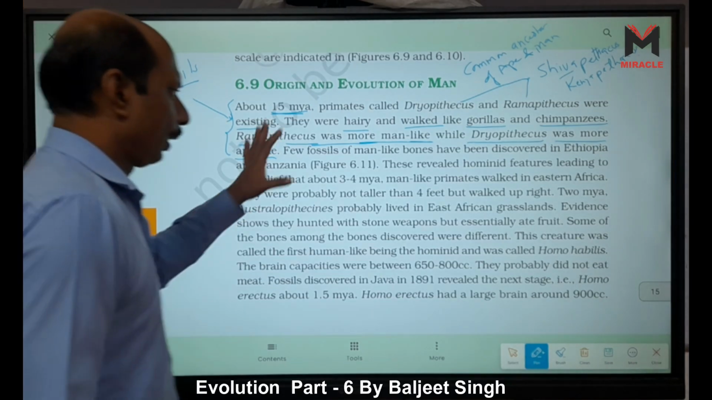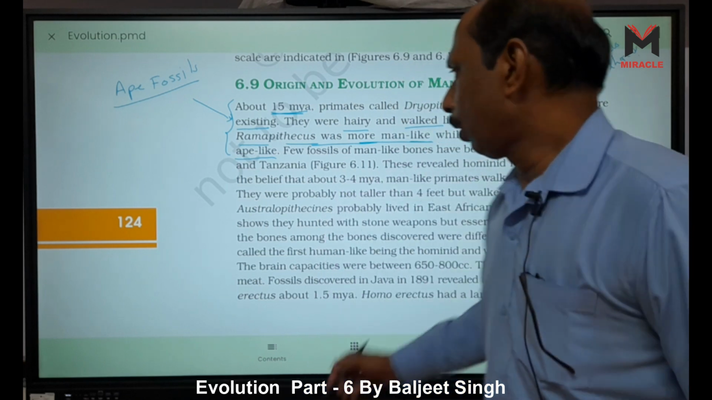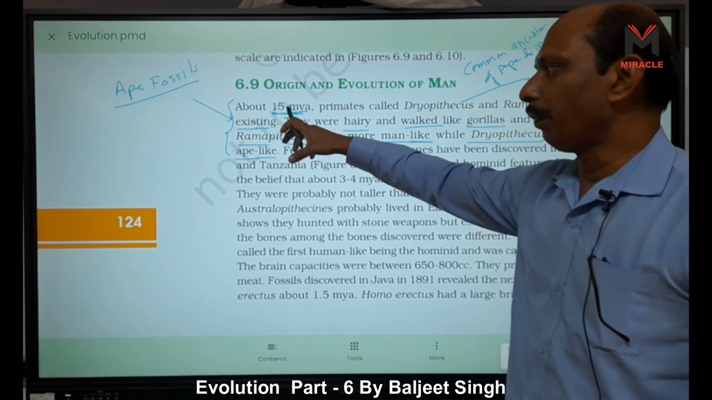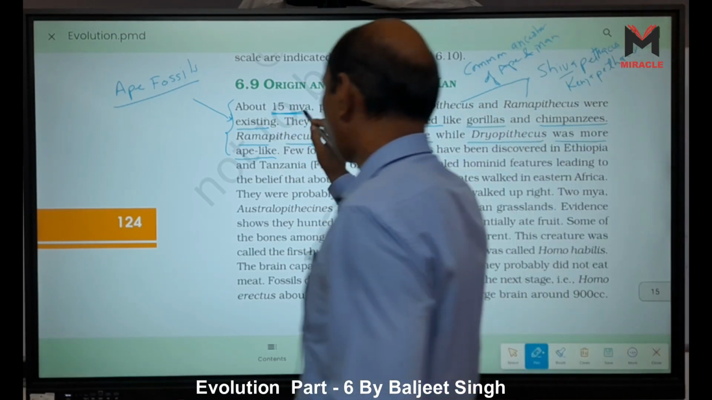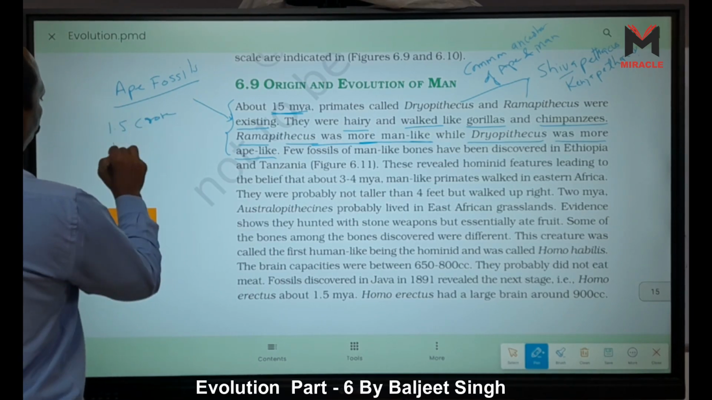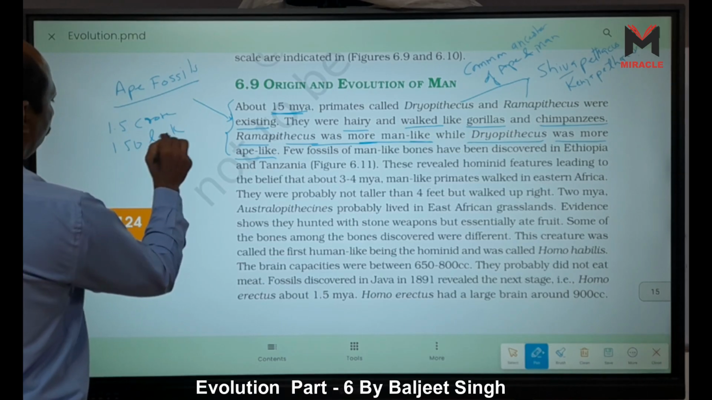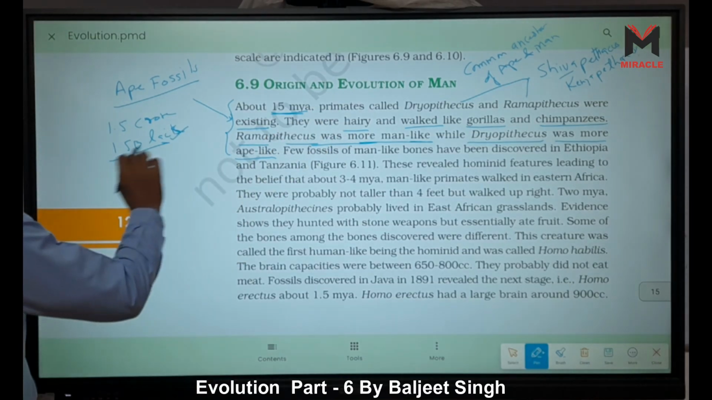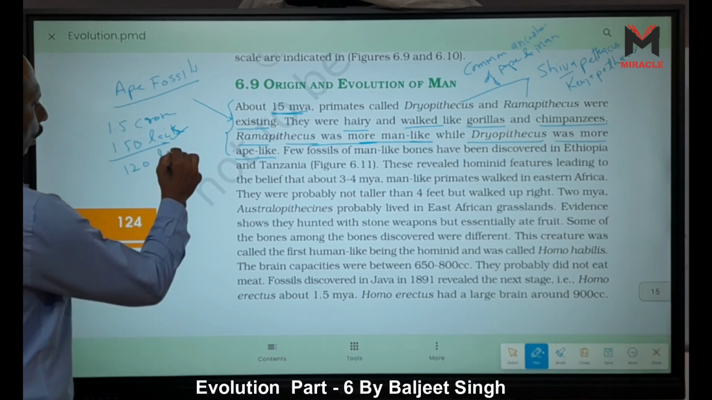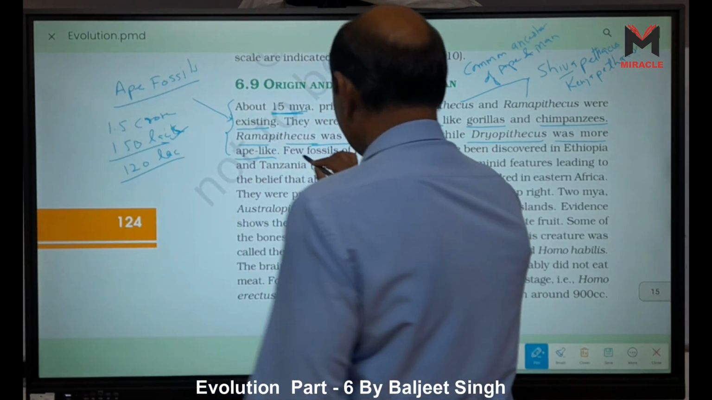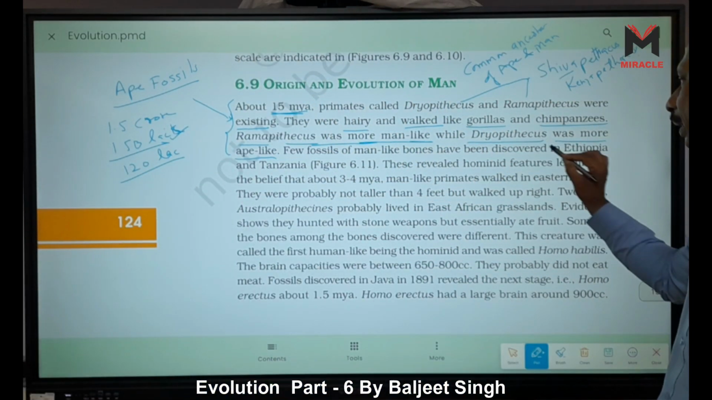15 million years ago means 1.5 crore years, or 150 lakh years, right? 150 lakh years, not crore, sorry. Look here. This is the time of Ramapithecus or Dryopithecus. Shivaipithecus is 120 lakh years, right? And then after this, the next lines given here say few fossils of man-like bones have been discovered in